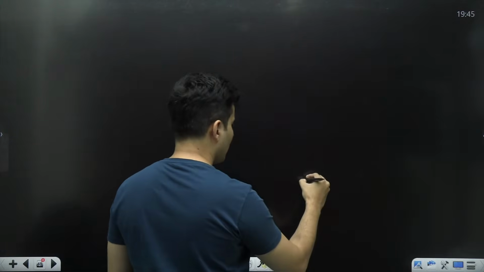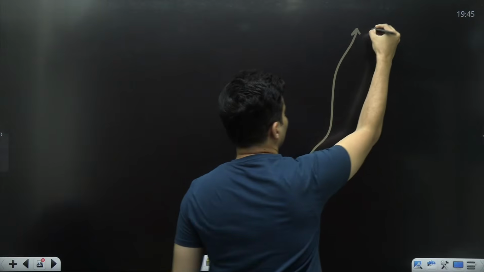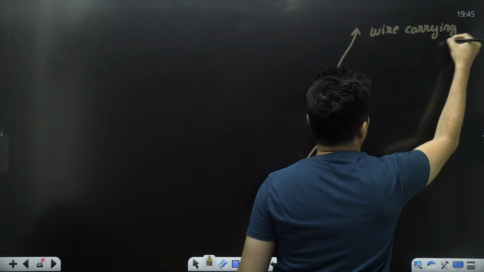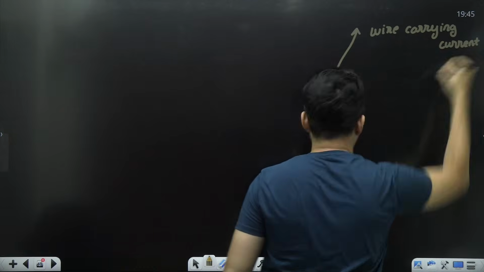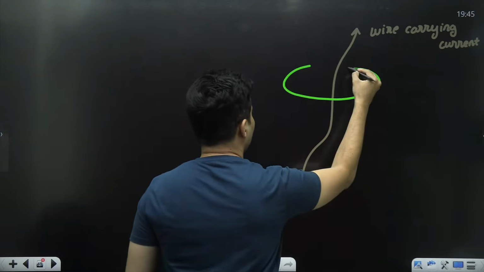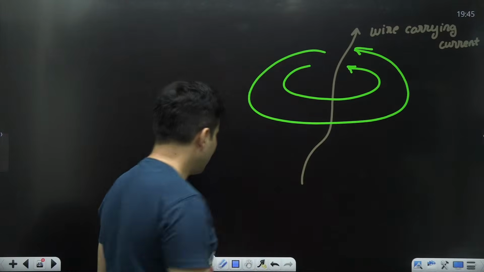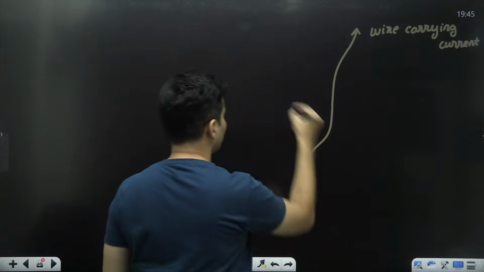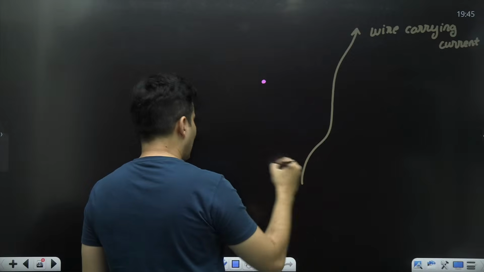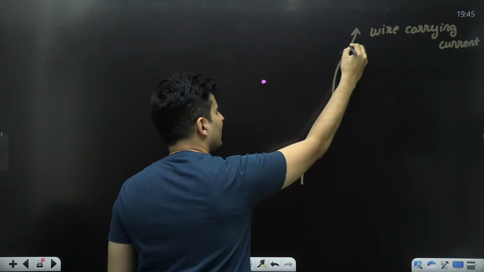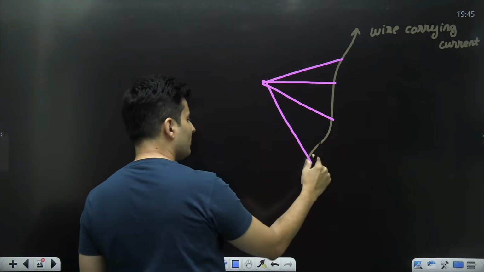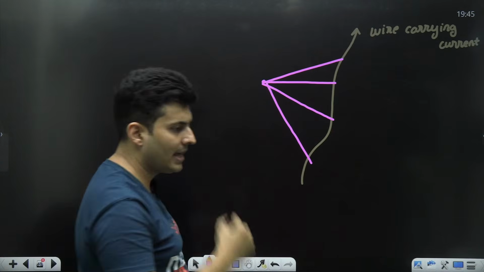All right, let's start one by one. Imagine there is a wire. This is a wire carrying current. Obviously, it will produce magnetic fields around it, and I am interested in finding the magnetic field at any location. So let's say that location happens to be somewhere over here, and every part of the wire is at different distance at different angles. So they might produce magnetic fields also in different angles and different directions.